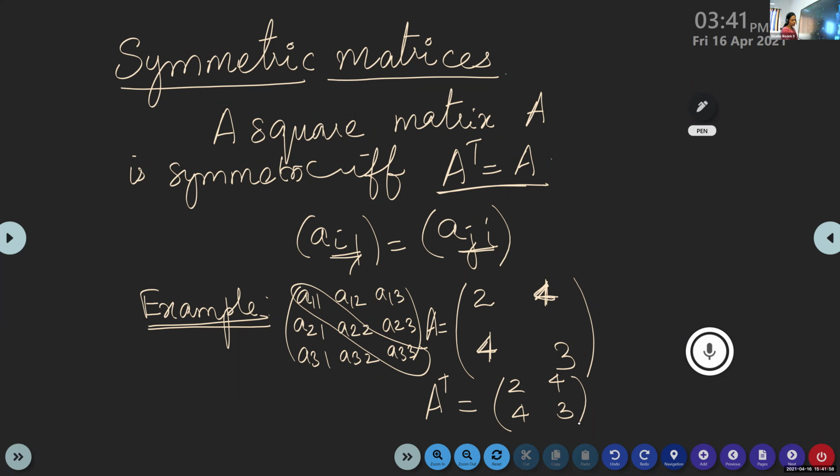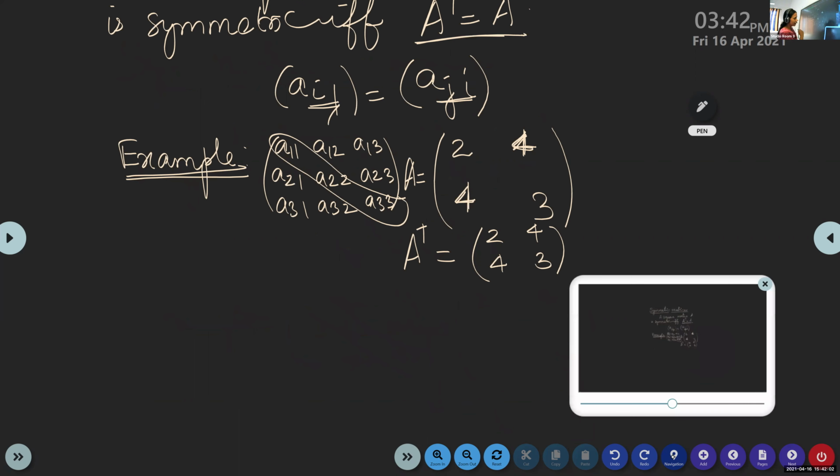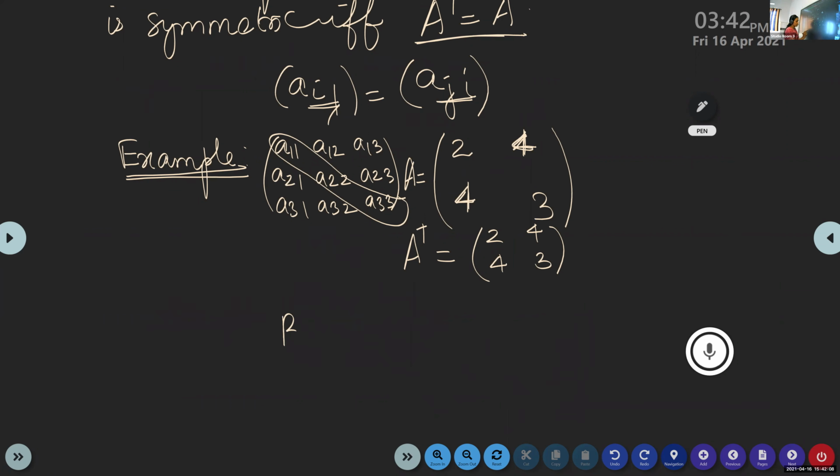Okay, we can give another example. I want to give an example for a symmetric matrix. Let's try with a 2 by 2 matrix. Suppose B is equal to a 2 by 2 symmetric matrix. You write the diagonal entries, any number you can write. Now look at the non-diagonal entries.